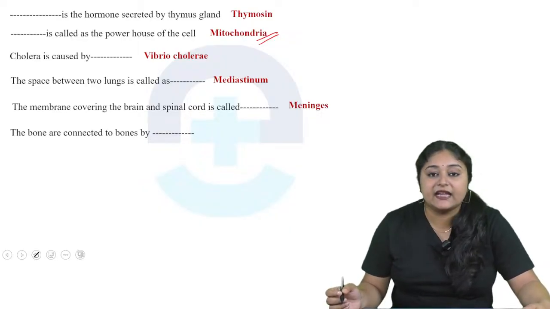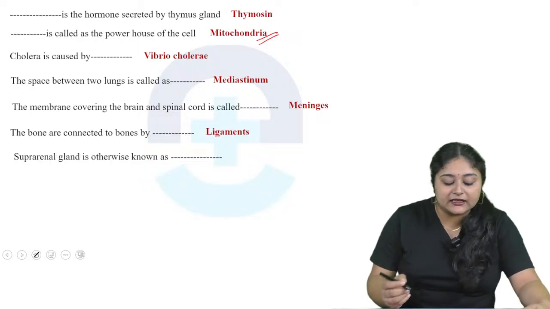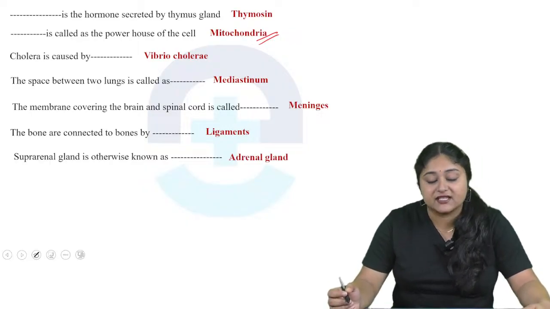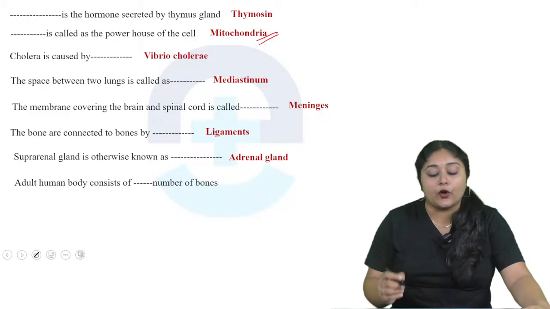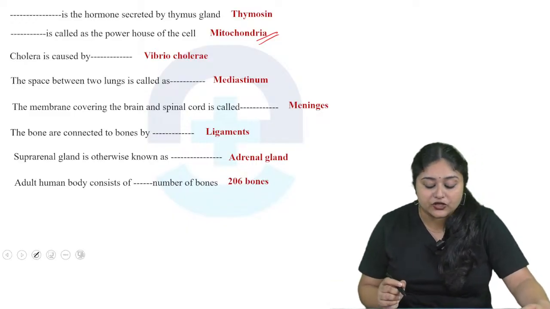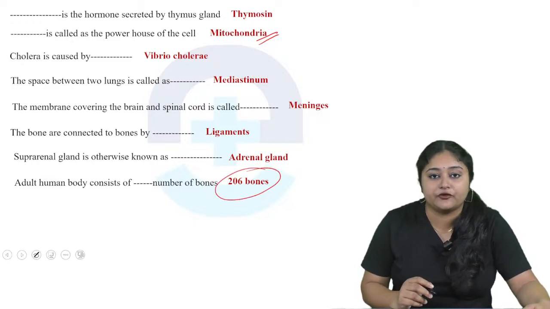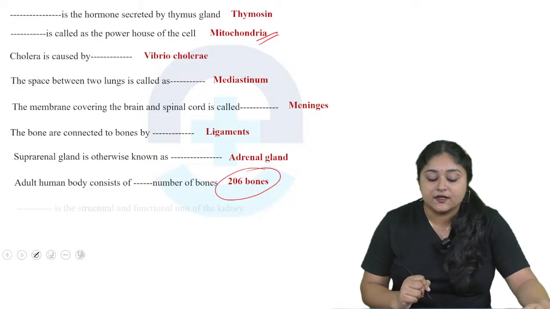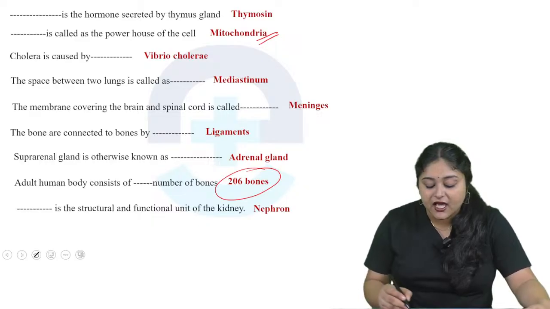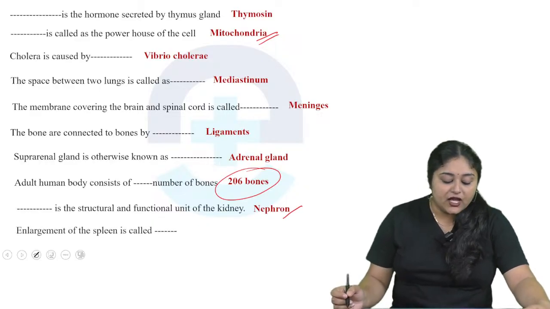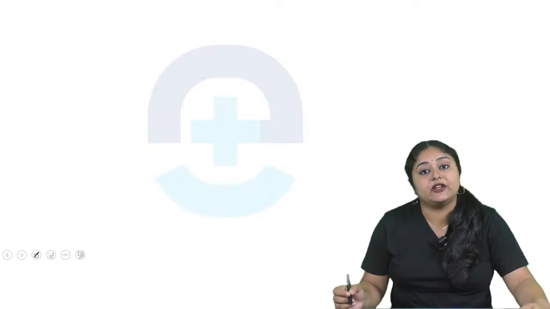Bones are connected to bones by dash, that is called ligaments. The suprarenal gland is otherwise known as dash. The answer is adrenal gland. The adult human body consists of dash number of bones, 206. So the total number of bones in the human body, especially for an adult person, is 206. So dash is the structural and functional unit of the kidney. So the answer goes to nephron. The enlargement of the spleen is called dash. The answer goes to splenomegaly.